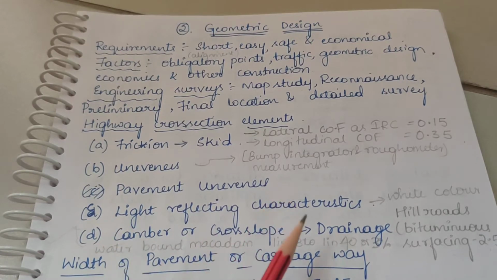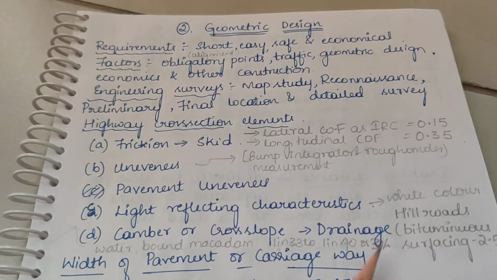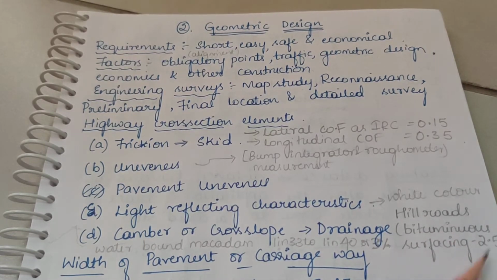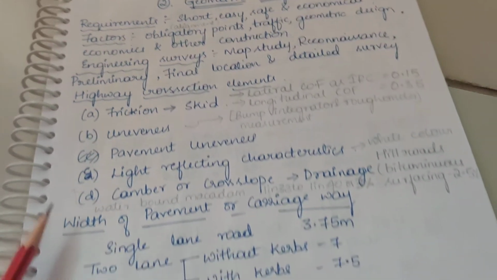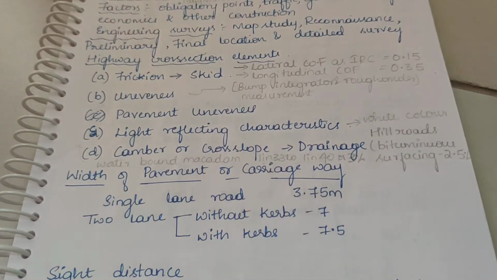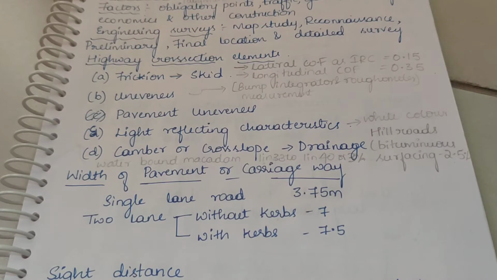The camber or cross slope is mainly provided for drainage conditions, and there are certain standards for it. For waterbound macadam, the standard slope provided is 1 in 33 to 1 in 40, or 3%. For hill roads or bituminous surface, the cross slope is 2.5%. Next is width of pavement or carriageway, which is important. For a single lane road, it is 3.75 meters. For a 2-lane road without curbs, it is 7 meters, and with curbs it is 7.5 meters.